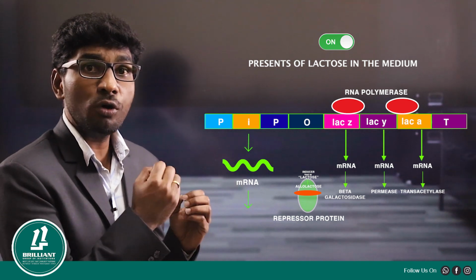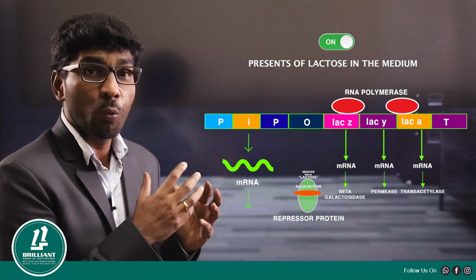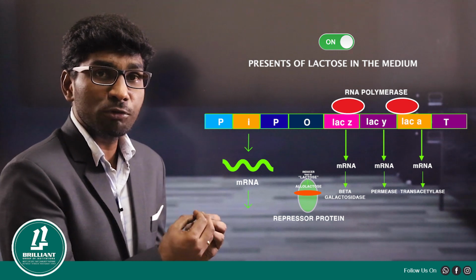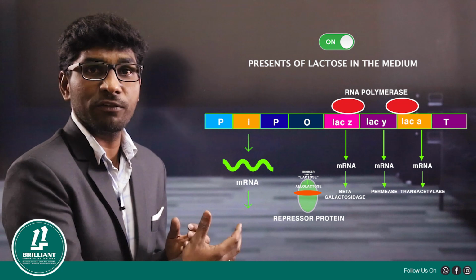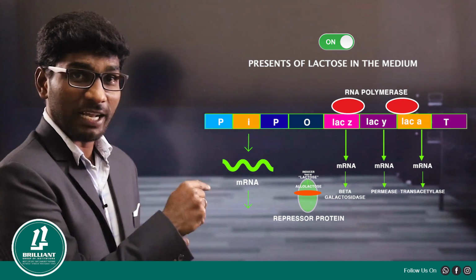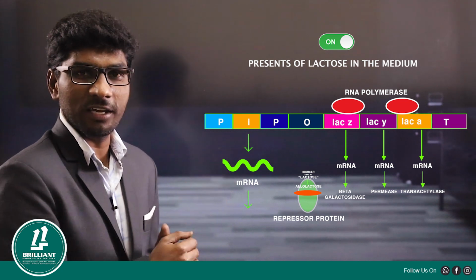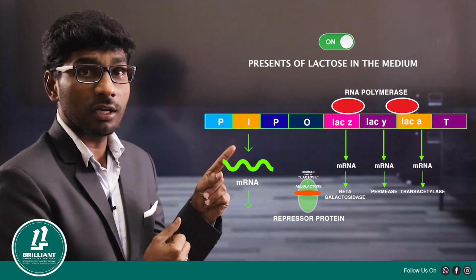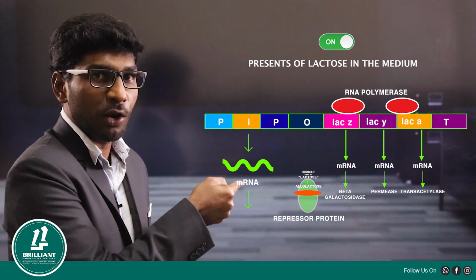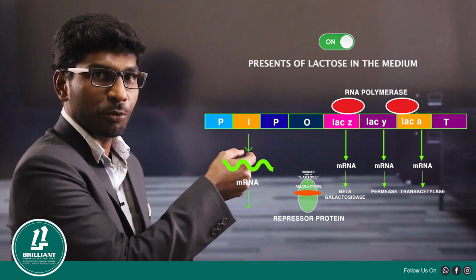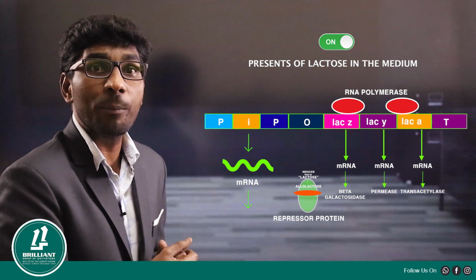So students, keep in your mind, when lactose is available in the medium, structural genes are going to turn on. So how are they going to turn on? One more time, I'll explain. Whenever initially a little amount of lactose enters the bacterial cell, it turns into another form called what? Allolactose. That allolactose has high affinity towards what? The repressor protein. So where is the repressor protein? On the operator gene. Now when the inducer, allolactose, goes and binds to the repressor protein, the repressor protein is released from the operator gene.